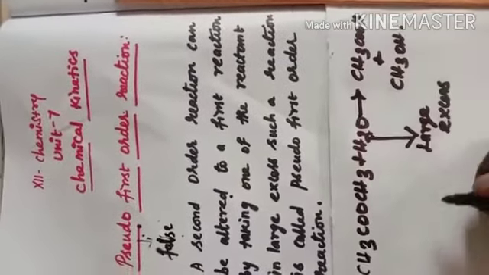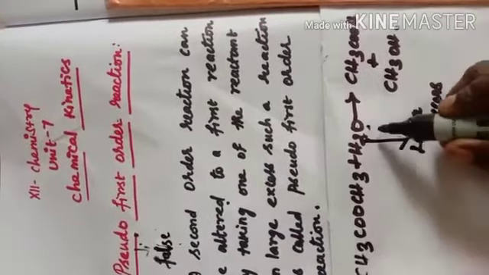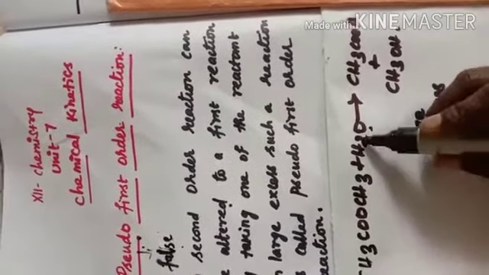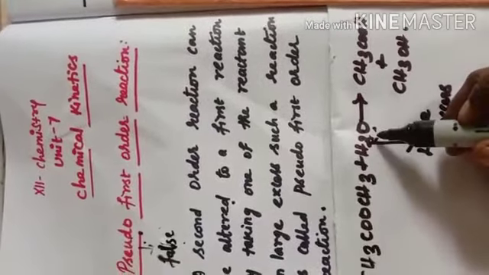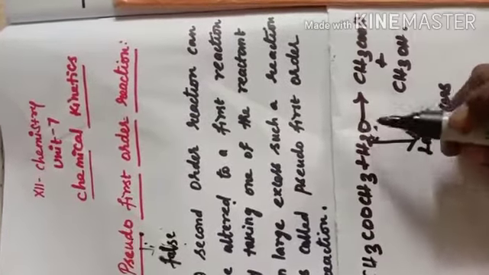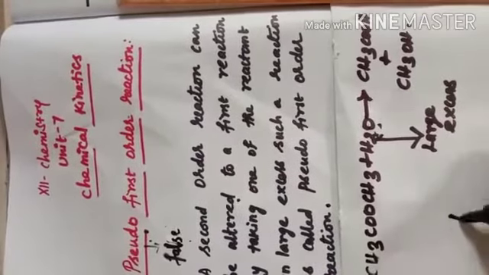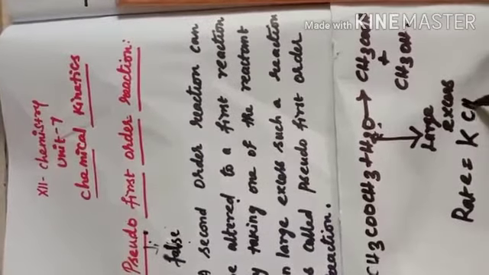So the concentration of the water remains almost constant during this reaction, because we have taken a large excess of water. It does not change significantly. So the rate of the reaction now depends only upon the concentration of ester.